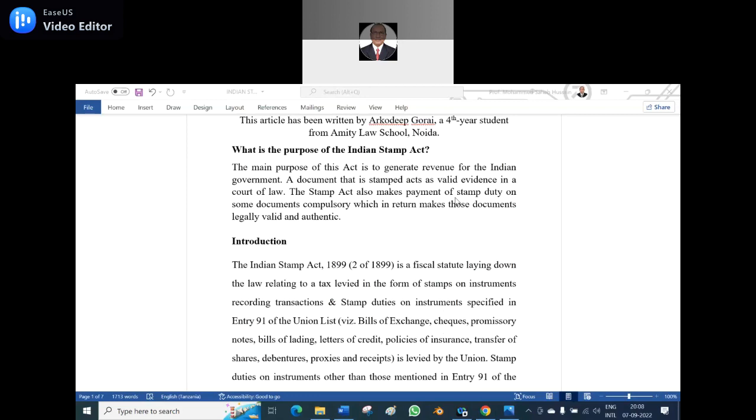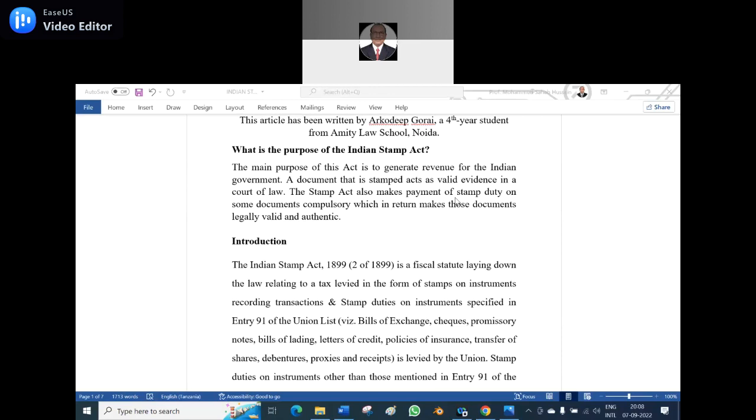Spelling? FISCAL. Fiscal means revenue or financial, tax. We call it fiscal budget, which means finance budget. Not revenue budget. There's a difference between revenue and finance. See, it is called Fiscal Statute. So it generates the revenue for the Indian government.